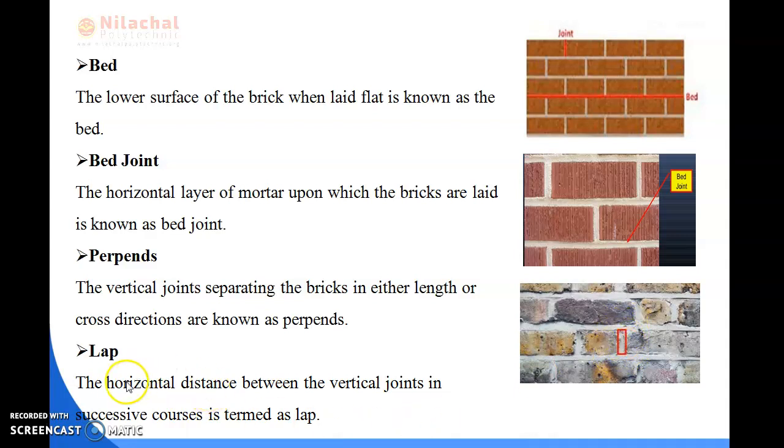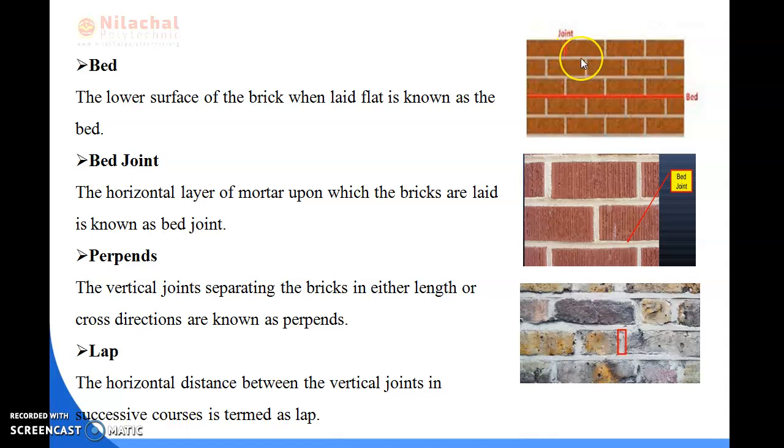And the last one is lap. The horizontal distance between the vertical joints in successive courses is termed as lap. You can see here, if we take this brick, and in the second course this brick, from this to this is known as lap.